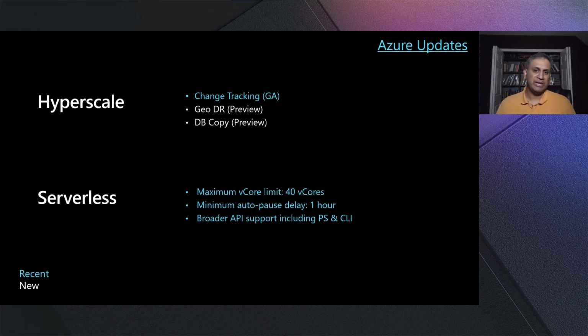On the serverless, we increased the limit for the compute to 40 cores now, so you can increase your elasticity from half a core all the way to 40 cores depending on your workloads, and also other options such as auto pause delay, as well as broader API support whether you're using PowerShell or command line.